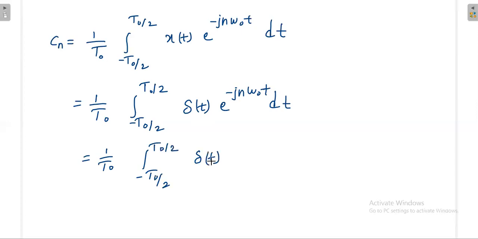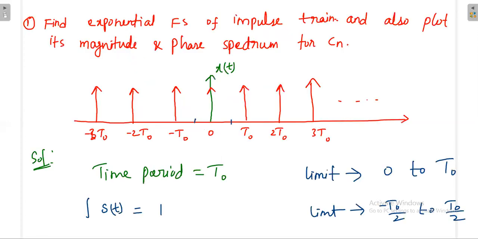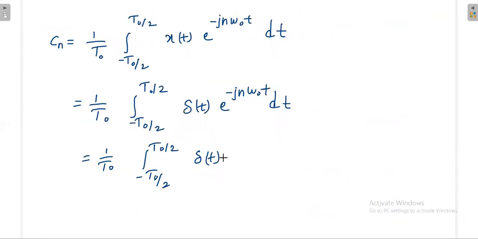Again we know that this del t is valid only at t equal to 0, because inside the interval we have only one impulse. So at t equal to 0, e power minus j n omega naught multiplied by 0 is e power 0, which is 1.